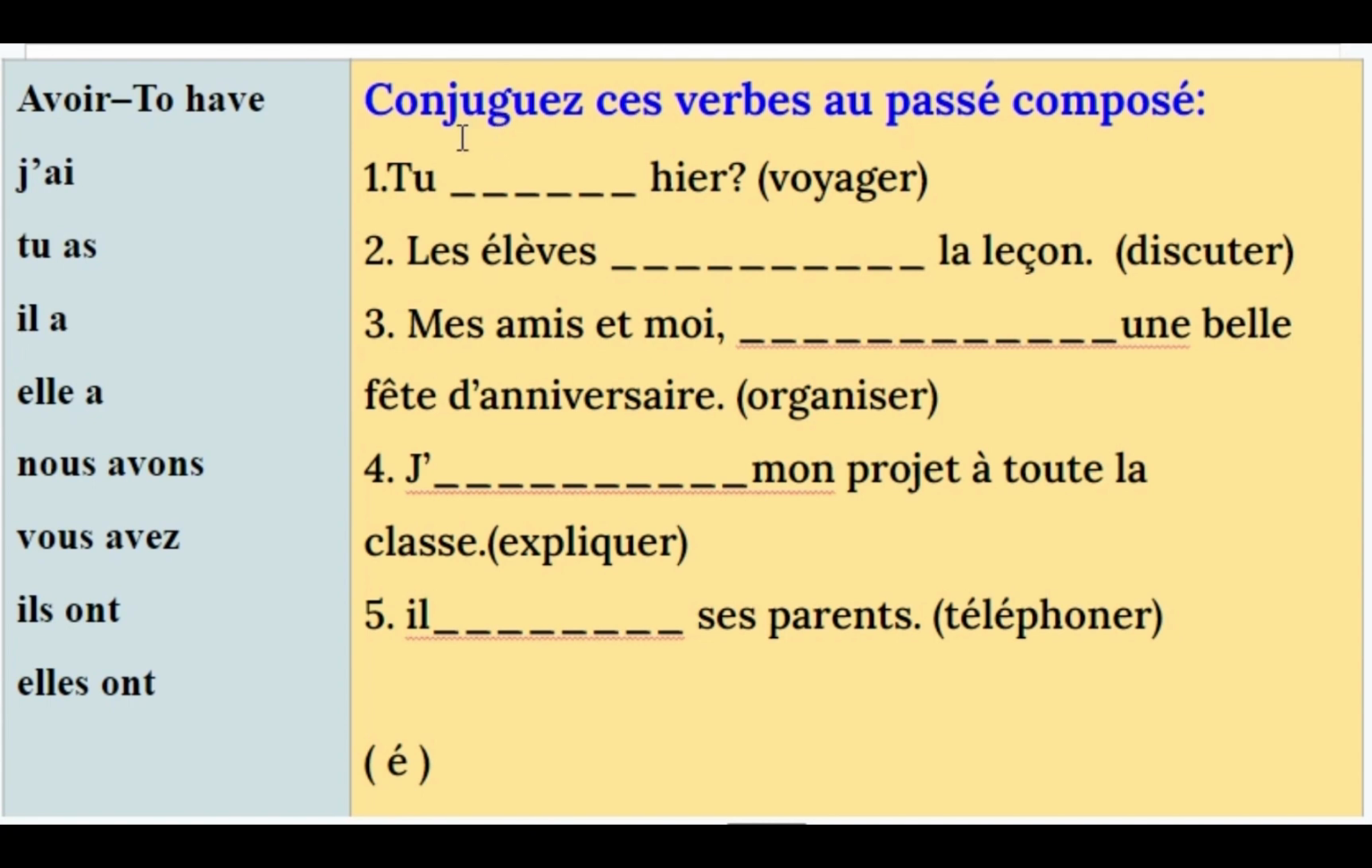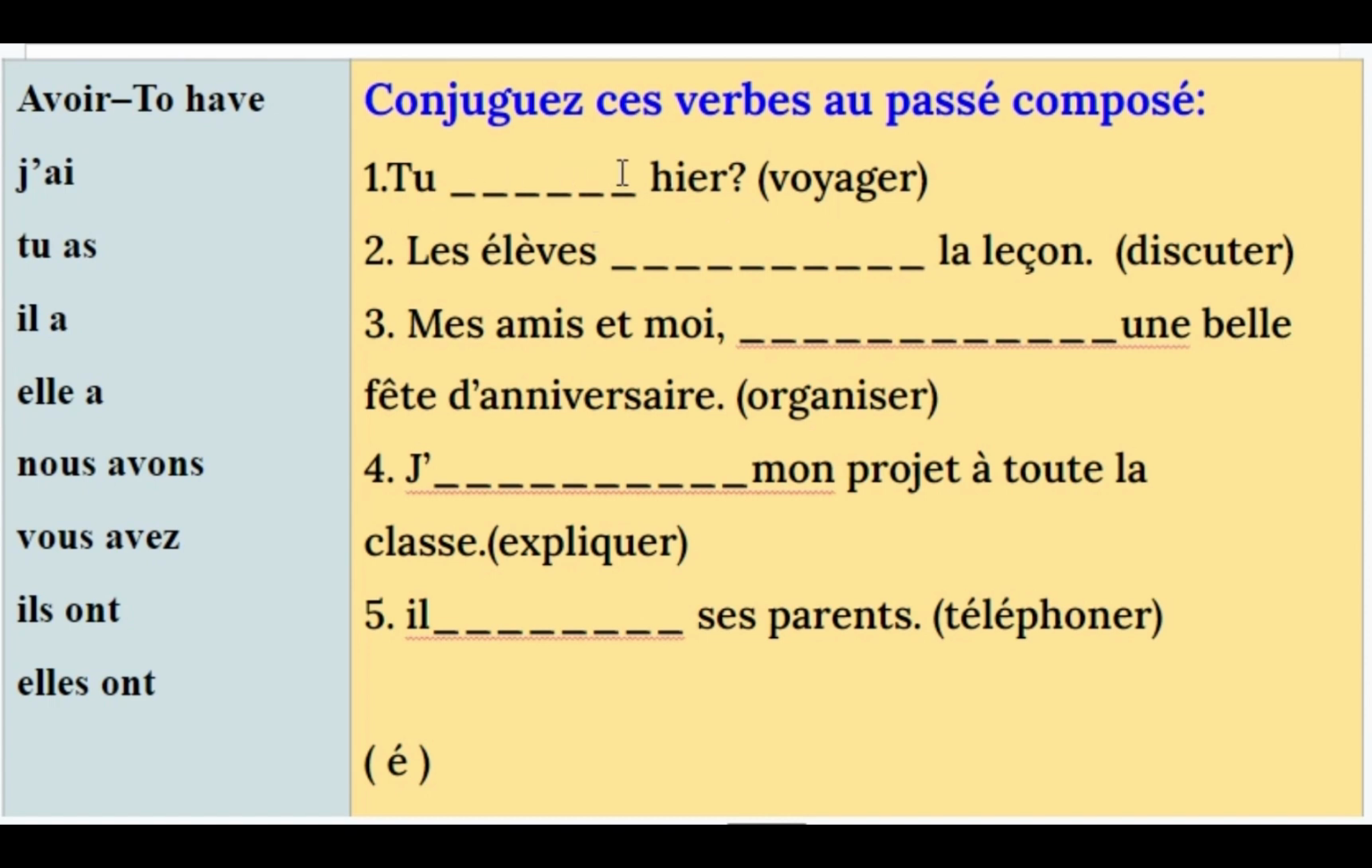Here is the exercise. The instruction goes like, conjuguer ce verbe au passé composé, meaning conjugate these verbs in brackets: voyager, discuter, organiser, expliquer, téléphoner. Au passé composé, we have to conjugate them in the passé composé. And the rule is we are going to conjugate with either the verb avoir or être. But remember, we are dealing with the verb avoir and only with ER verbs for now. So here is the verb avoir conjugated in the present tense. Okay, so let us do this activity.